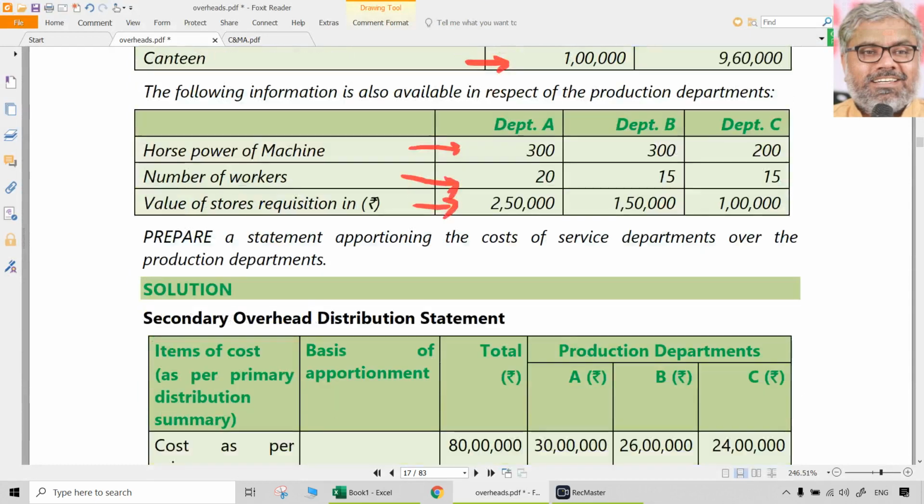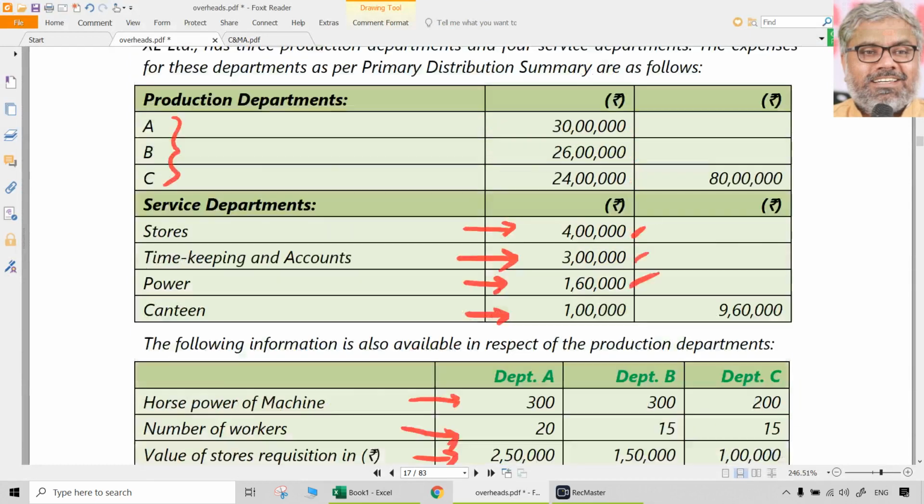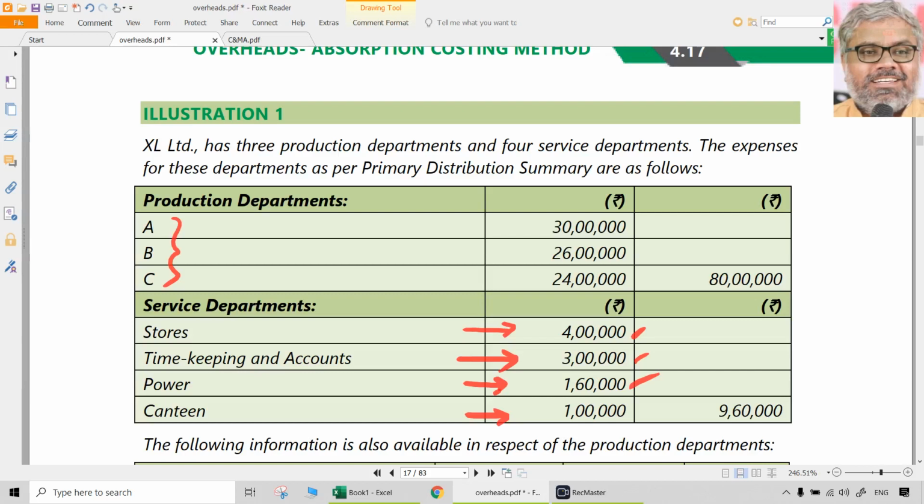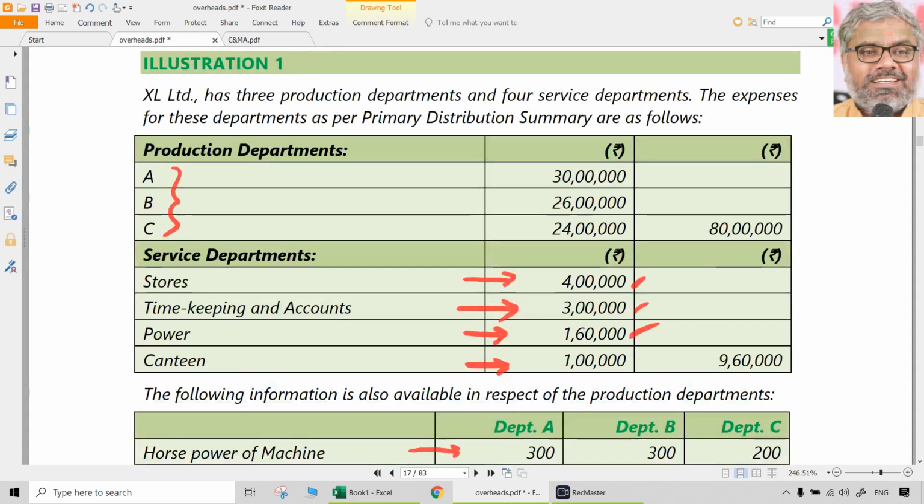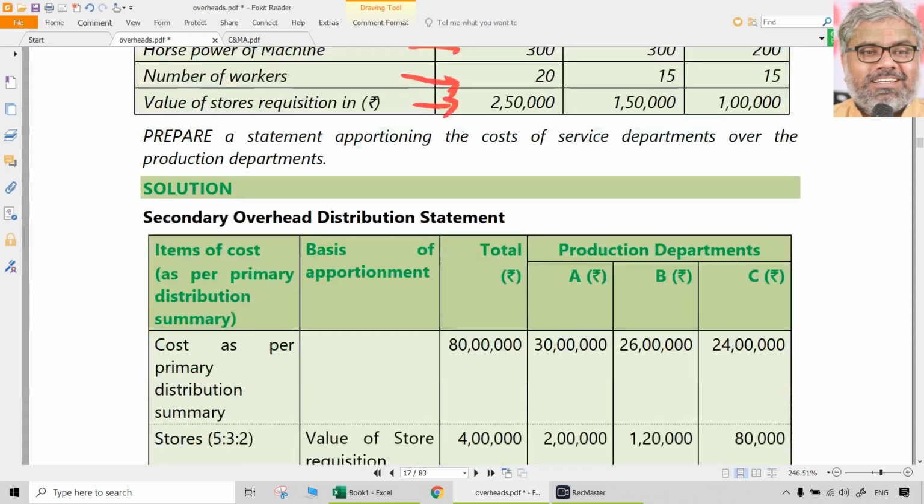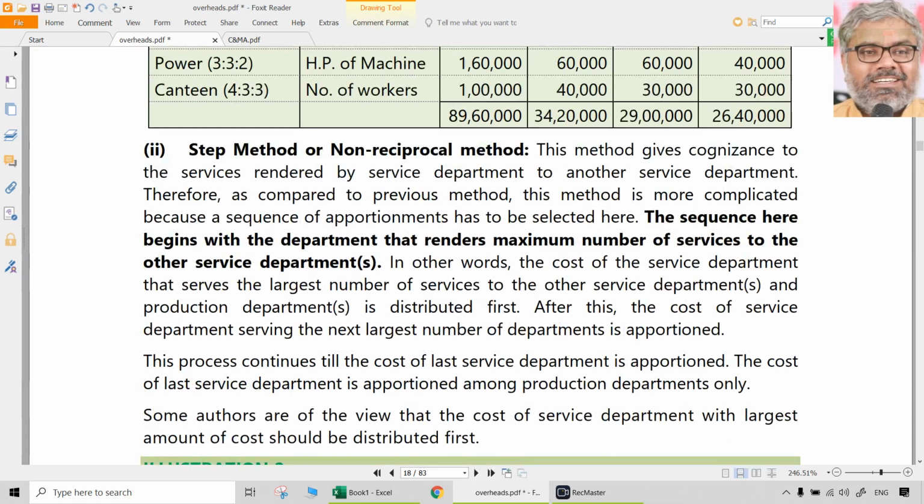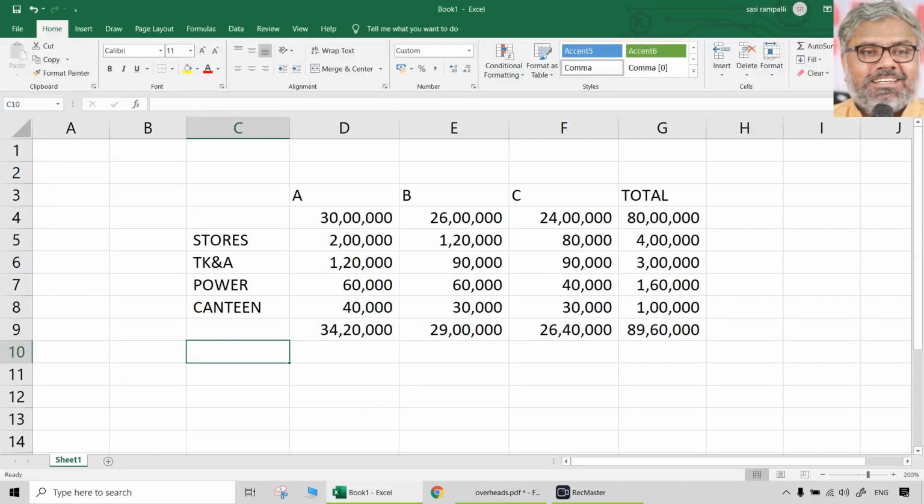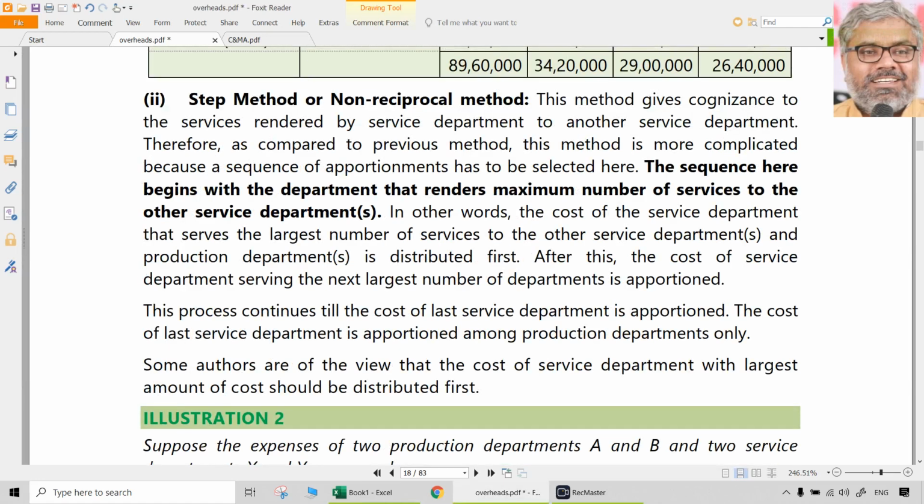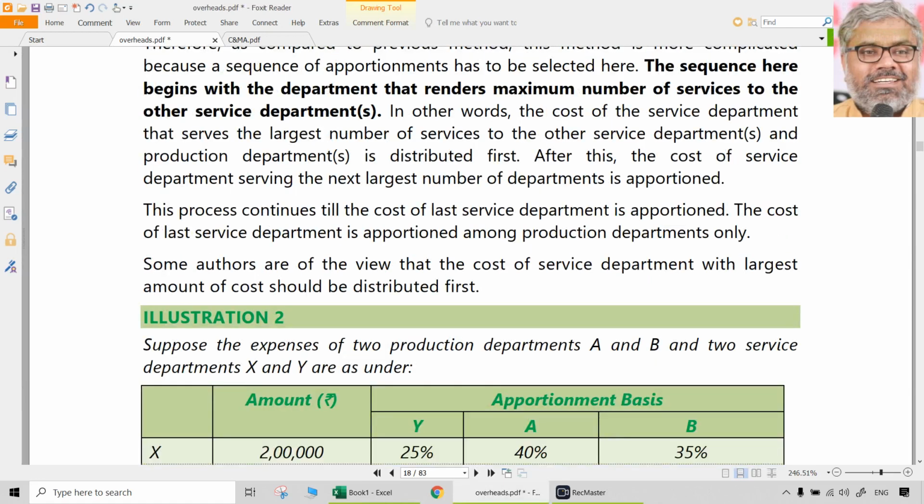So the point of how we have to calculate and do this apportionment and reapportionment depends upon the data that is available. So in this particular illustration 1, primary distribution already done. Already ABC departments have their costs. After the primary distribution, what we did was secondary distribution. Which method we used is direct redistribution method. So final answer is 89,60,000 total, 34,20, 29 and 26,40,000 for each of the departments respectively.